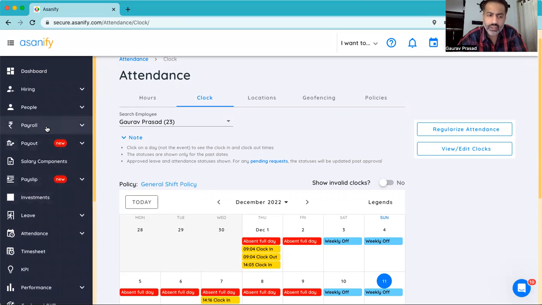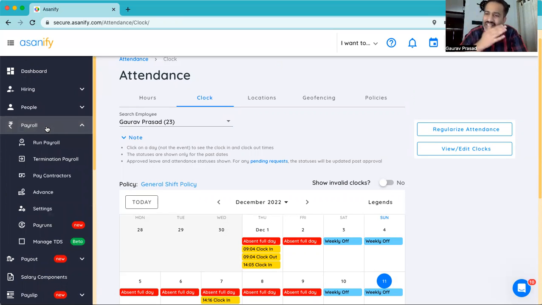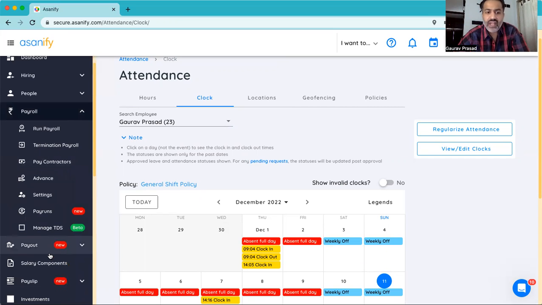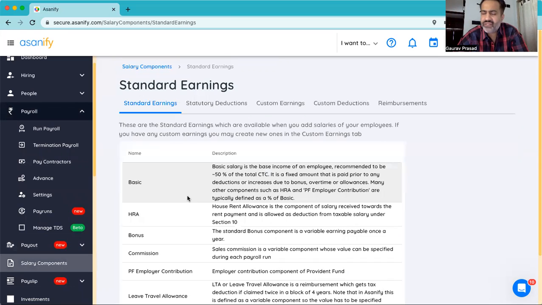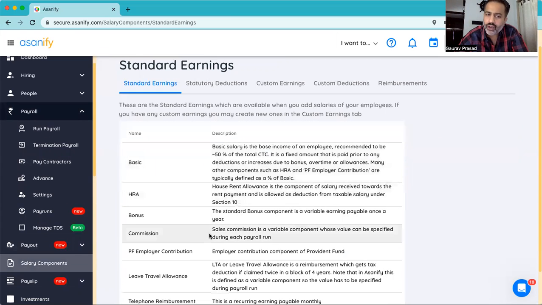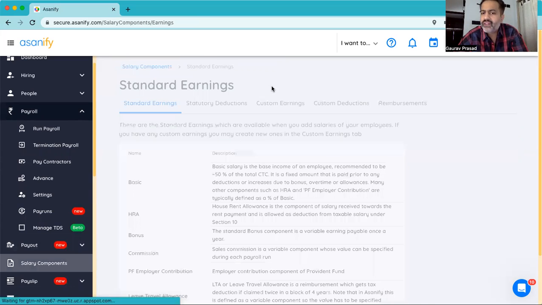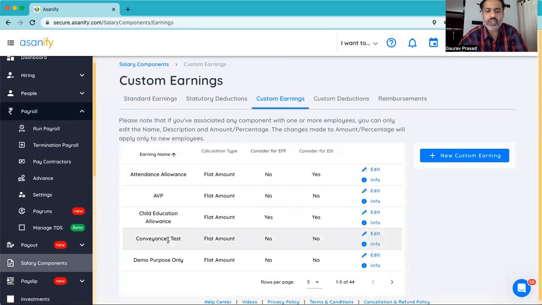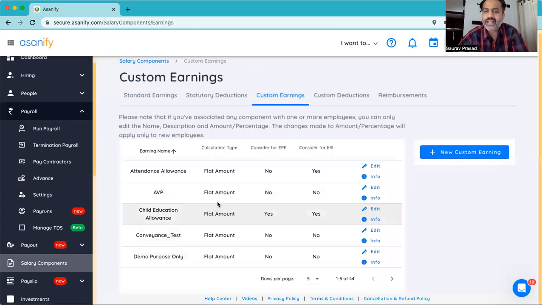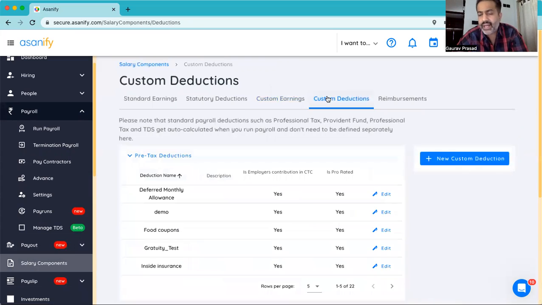For running the payroll, there are two or three important parts which Asanify has simplified quite easily. No matter what your salary components could be, basic, HRA, variable salary components, PF, ESIC, all of those earning components are either pre-configured or you can define your own custom earning components, like child education allowance, conveyance allowance, any deductions like somebody has taken a loan and you're recovering that money, or there are food coupons to be given out. Asanify allows you to create those earning components and all the standard ones are already present.